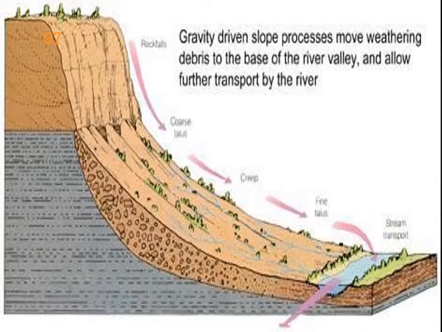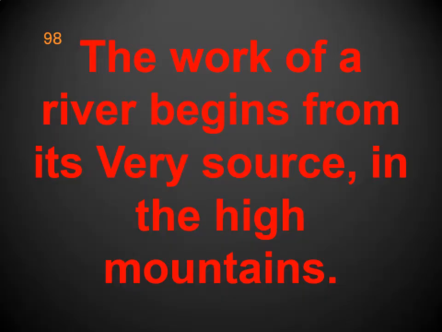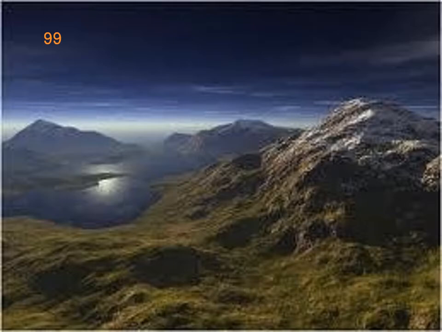Gravity-driven slope processes move weathering debris to the base of the river valley and allow further transport by the river. The work of a river begins from its very source in the high mountains. Rivers originate in high mountains. These are the sources of rivers. This is the river originating place, the top of the mountain area.